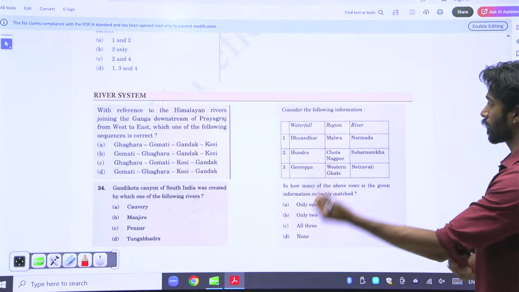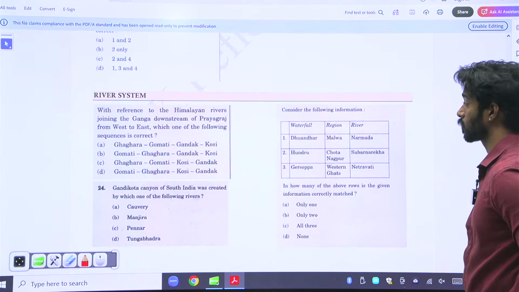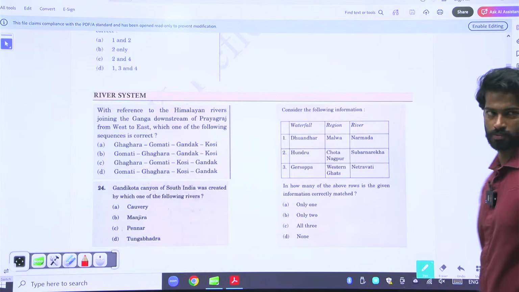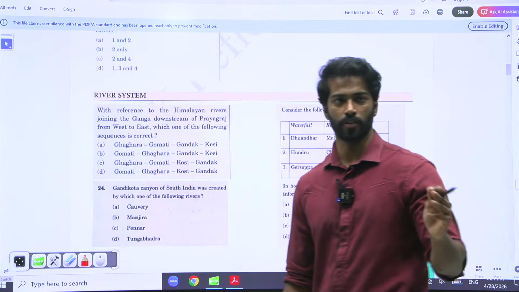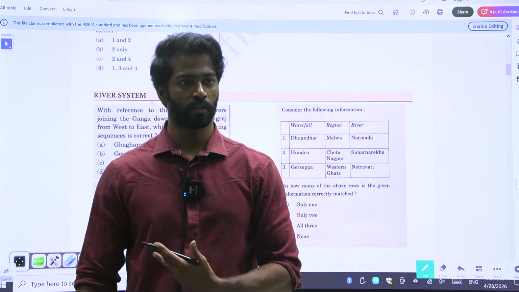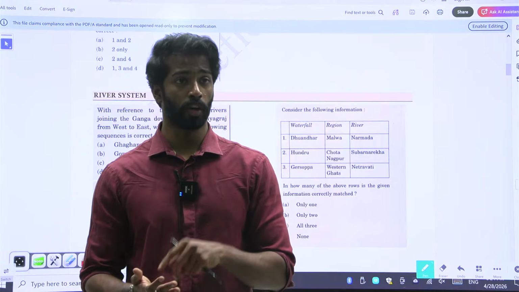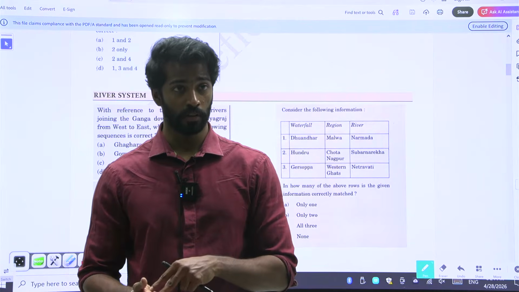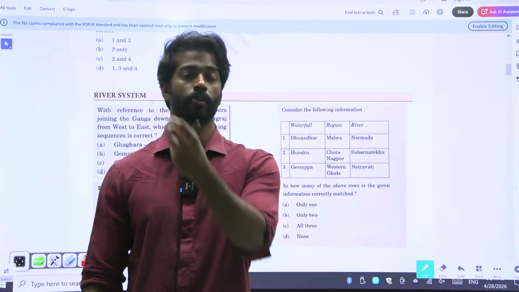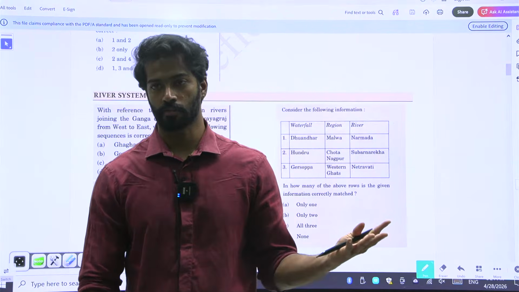With reference to Himalayan rivers joining the Ganga downstream of Prayagraj from west to east, which one of the following sequences is correct? For here, you have to know the sequence of Ganga. Otherwise, there's no elimination technique here. I've observed this whenever it comes to mapping or Indian geography, right? The hills or all of these, UPSC will not give you a chance for elimination techniques. It will tell you to try to learn these facts.